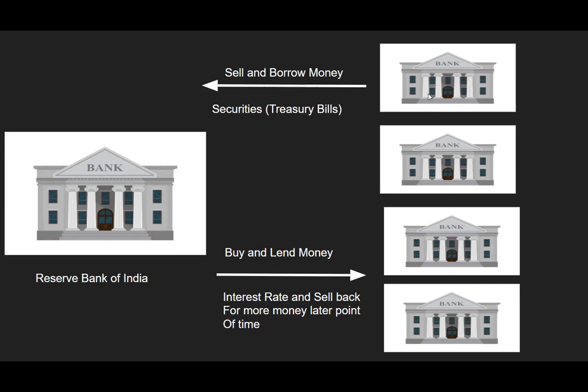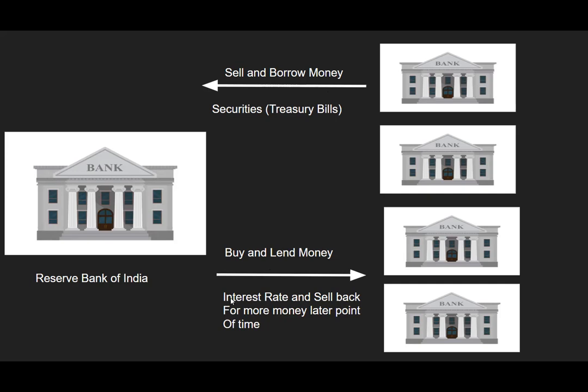So SBI will say that now you buy our securities for 100 rupees, for example. Later on, we will buy it back for more than 100 rupees. That is the agreement. Along with that, RBI will buy those securities for 100 rupees today and sell them back to the same SBI later for more than 100 rupees.